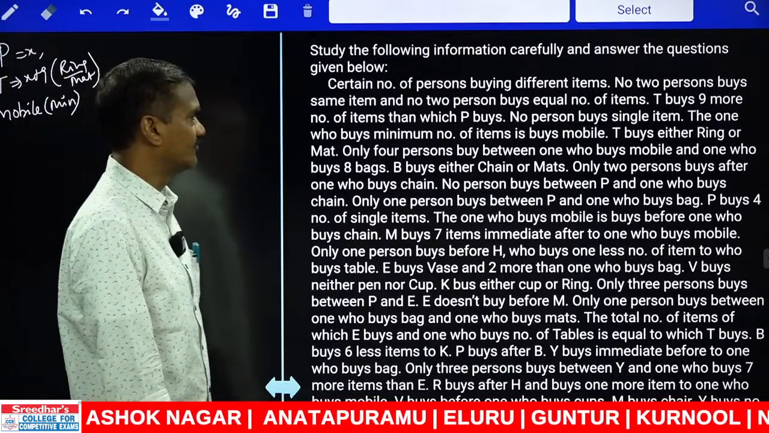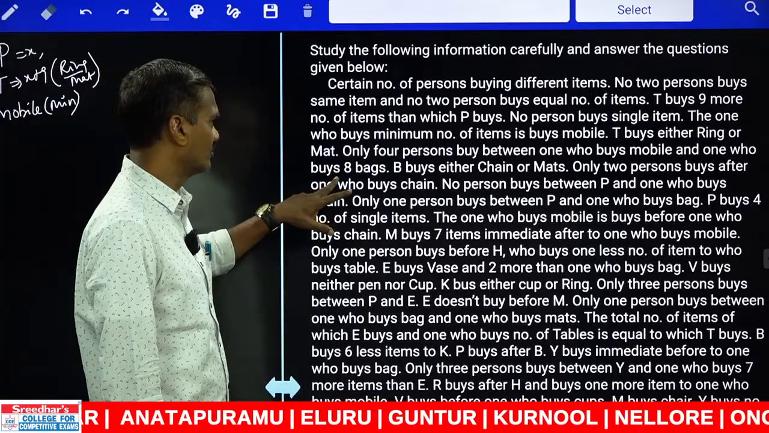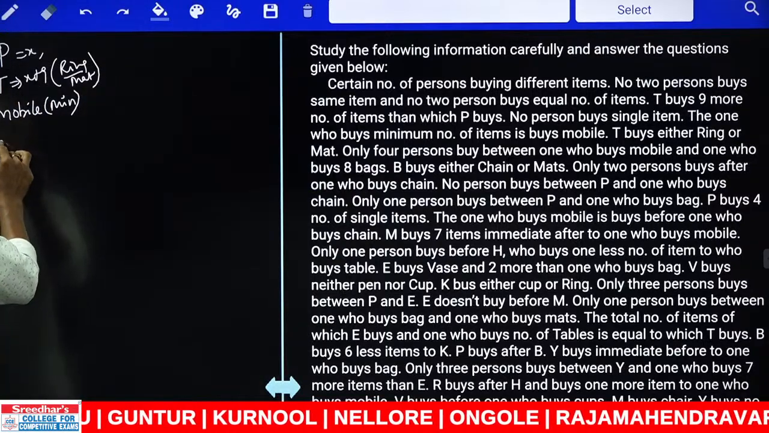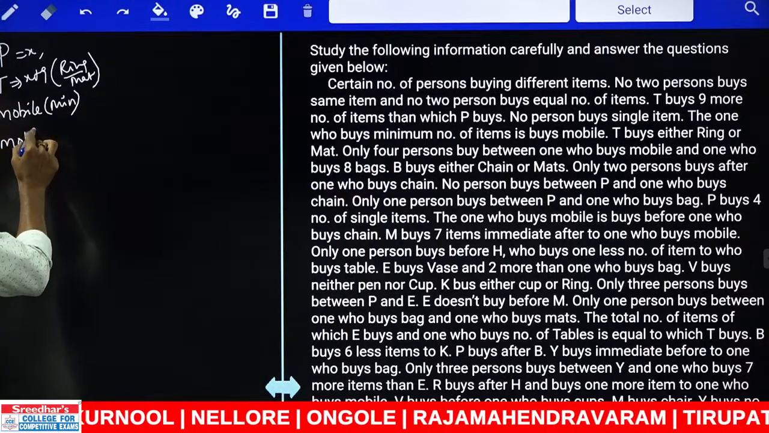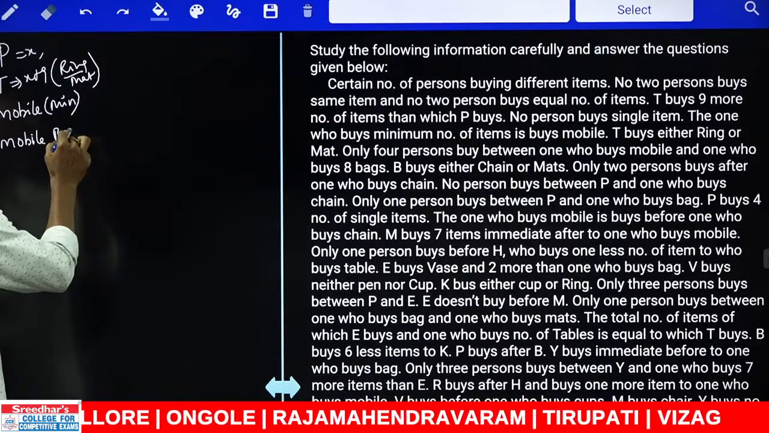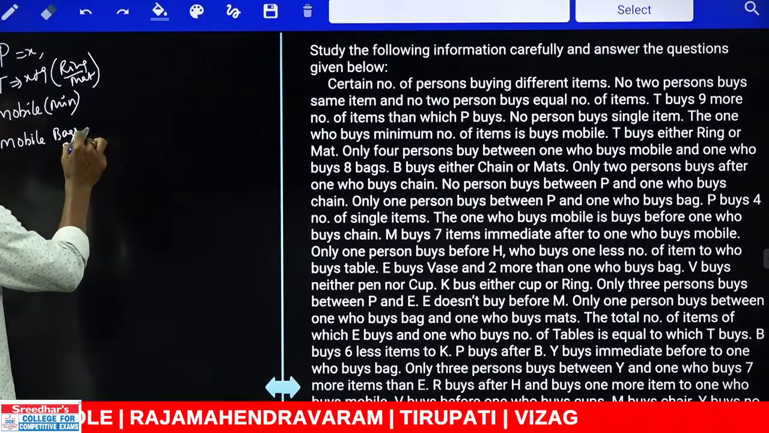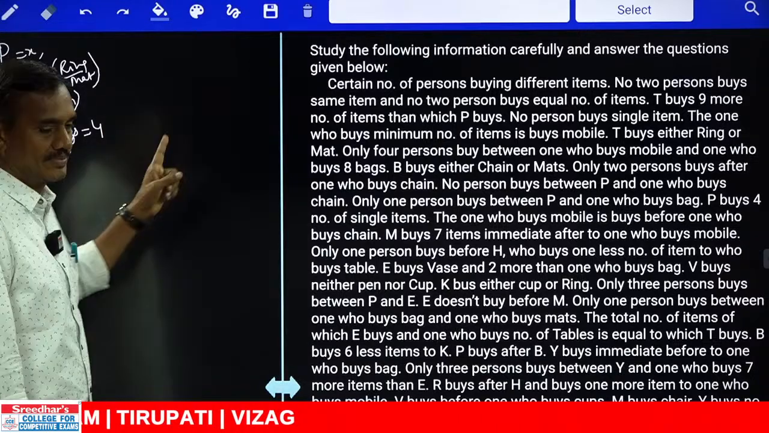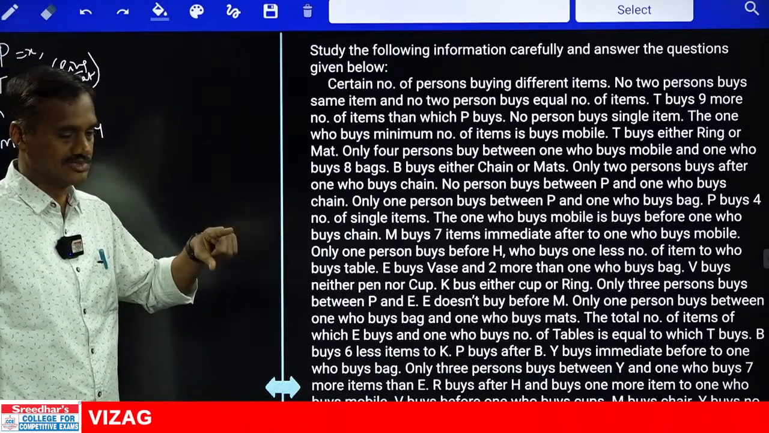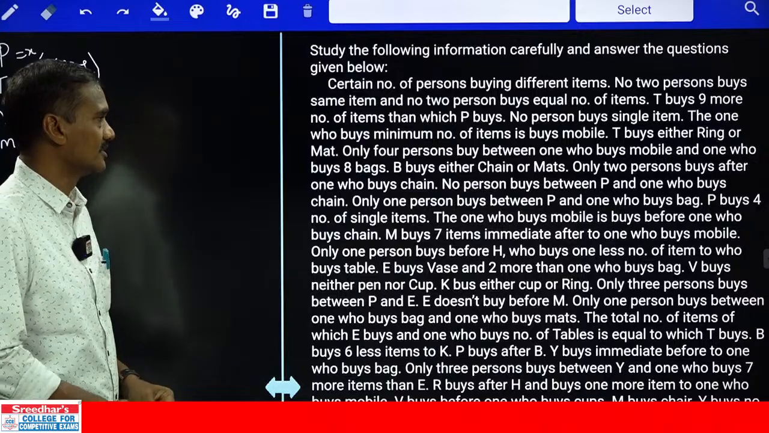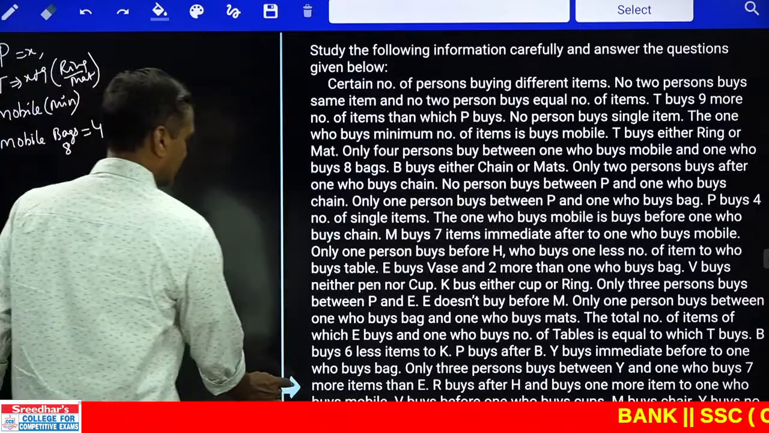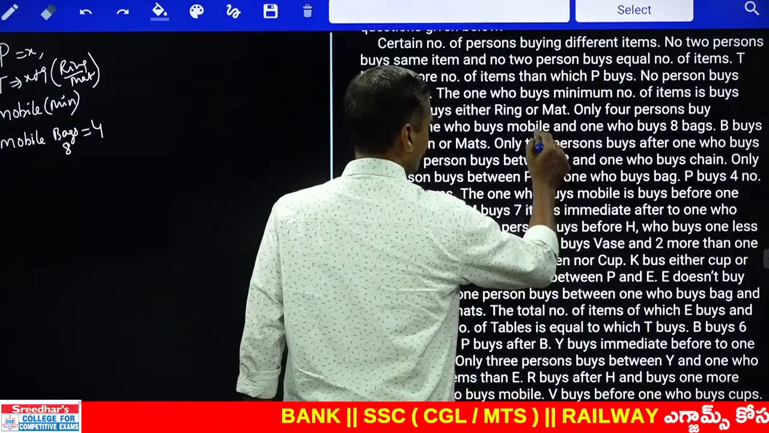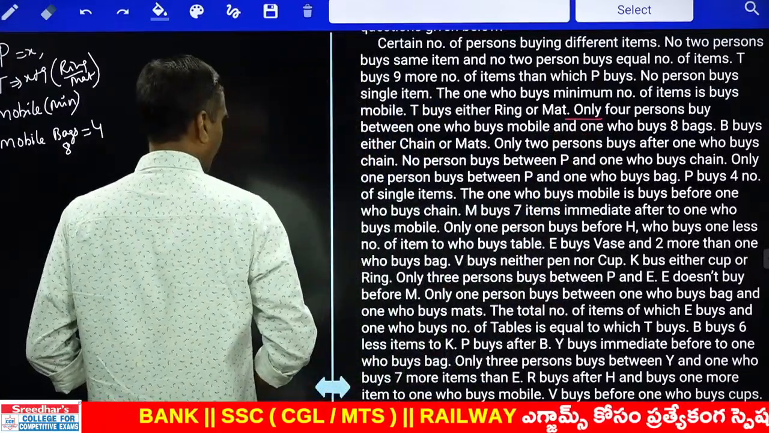And next, there are only 4 persons between the one who buys mobile and bags. Mobile and bags, how many persons are there? Exactly 4 persons. Now from here we can start the possibilities, because there are exactly 4 in between these two.